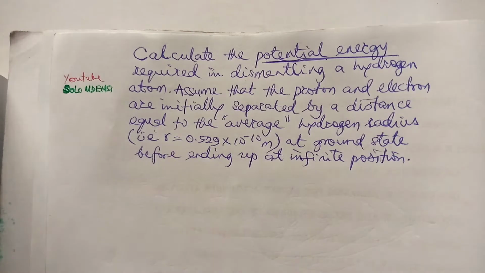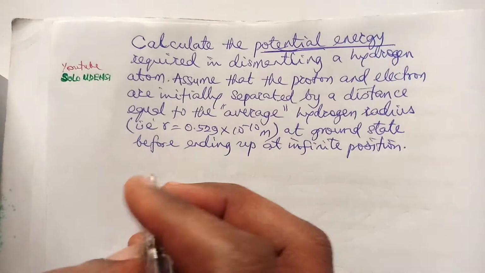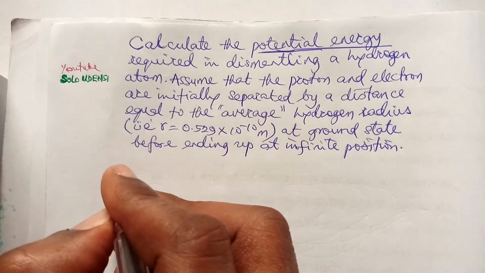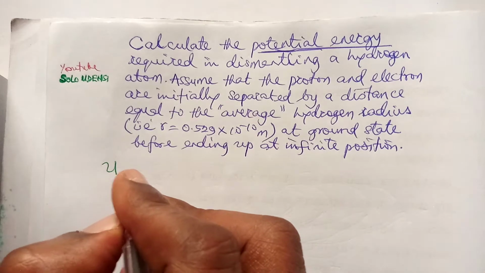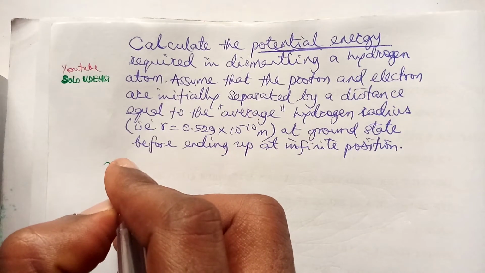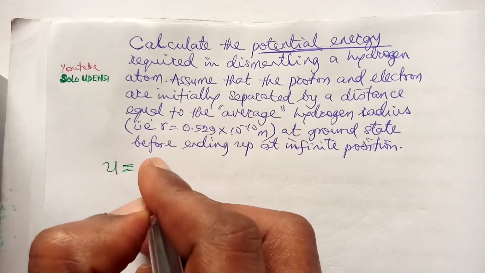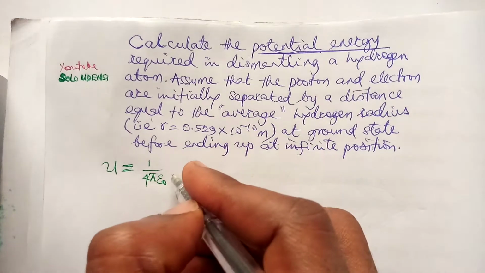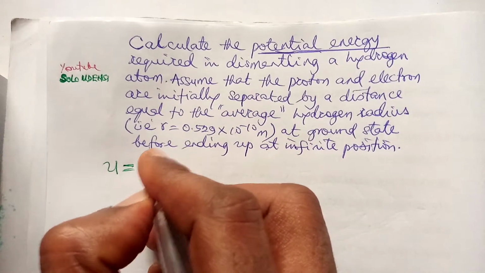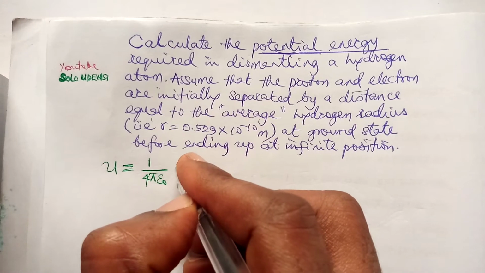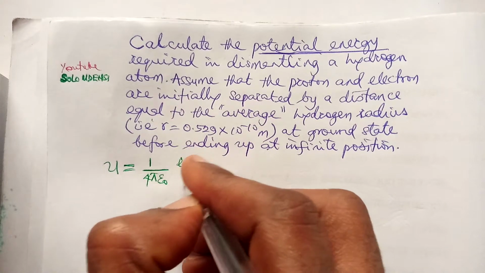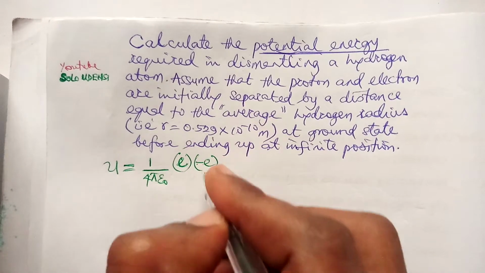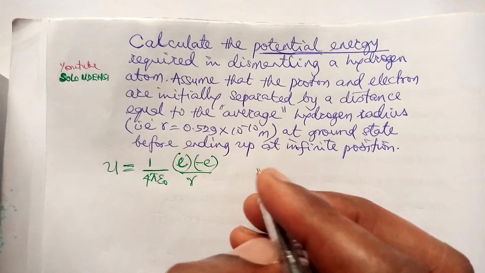So to solve this, we know that the energy is equal to potential energy plus kinetic energy, but we are looking for the potential energy U. The potential energy U is given as 1 over 4 pi epsilon naught, Q, that is E for the proton and minus E for the electron, all over the distance separating them.